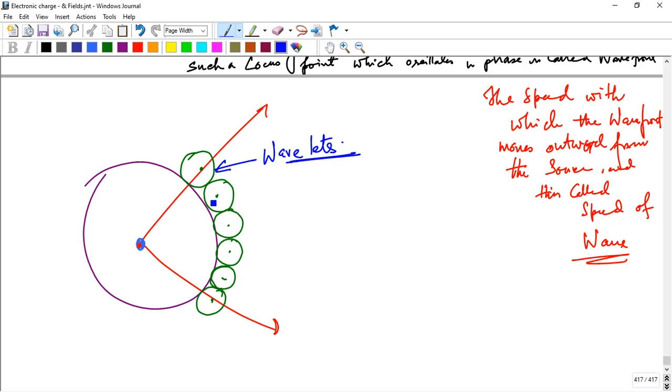Okay, and these wavelets also have a direction of propagation.